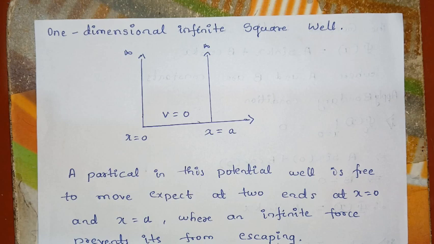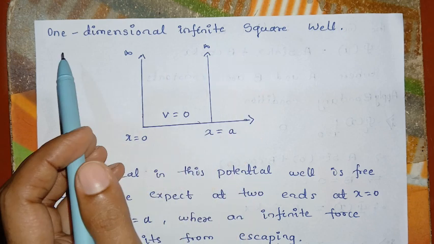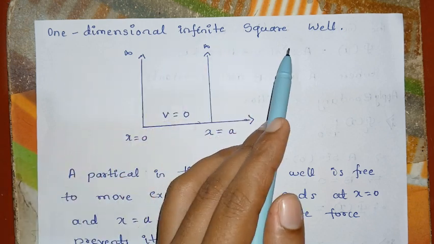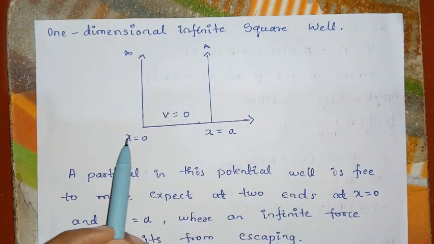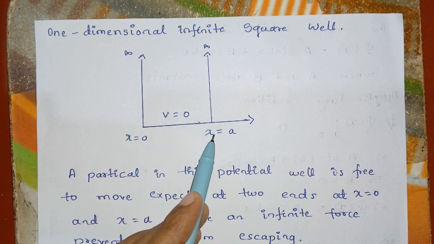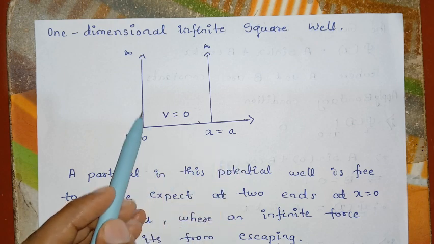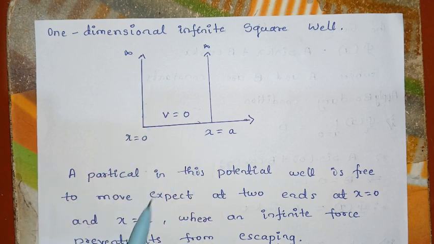Let us derive an expression for a particle inside a one-dimensional potential well, or one-dimensional infinite square well. So now let us consider a potential well having a width x equal to a, and the height of the well is infinite.